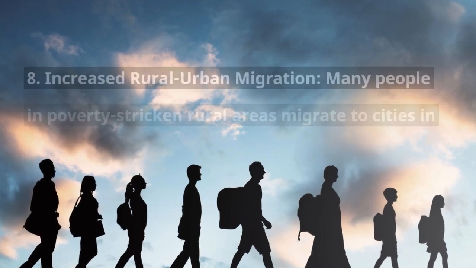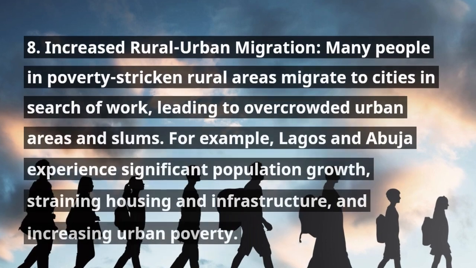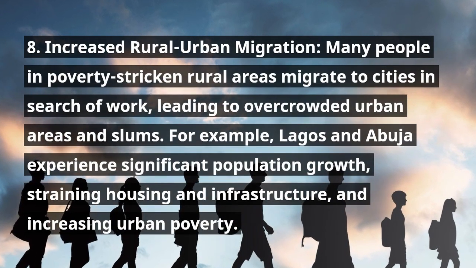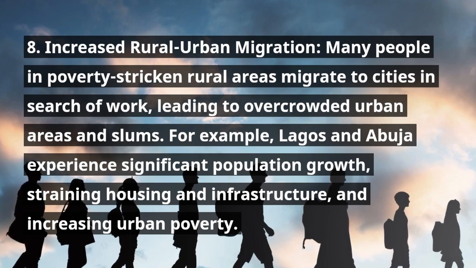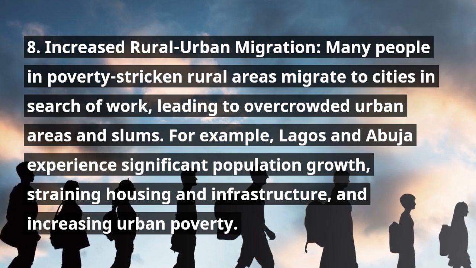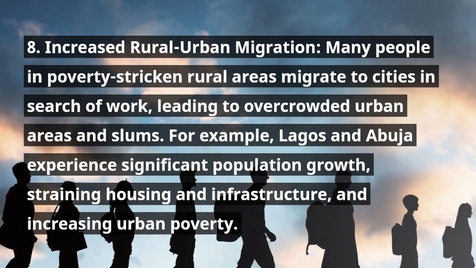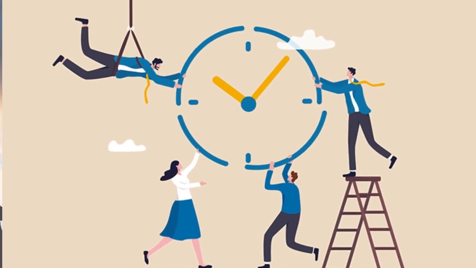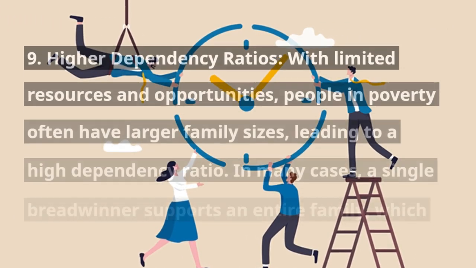8. Increased rural-urban migration. Many people in poverty-stricken rural areas migrate to cities in search of work, leading to overcrowded urban areas and slums. For example, Lagos and Abuja experience significant population growth, straining housing and infrastructure, and increasing urban poverty. 9. Higher dependency ratios.